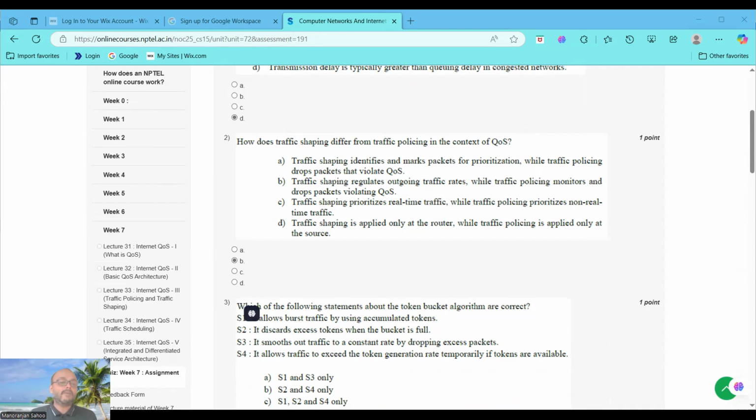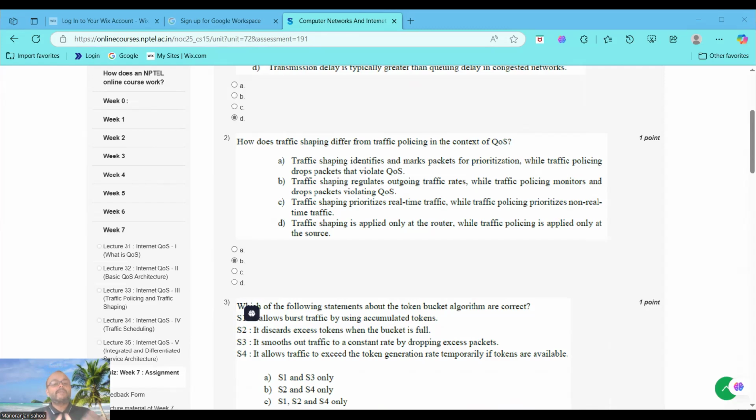Now, the last option, that is option D. Both shaping and policing can be applied at various points of the network, that is edge routers, core routers, or even at the source in some implementations. Shaping is often applied at an egress point, that is a router controlling outgoing traffic, but policing can be applied at ingress or egress, that is edge routers in DiffServ. The only constraint is too restrictive, so it is incorrect. That's why we consider it an incorrect statement.